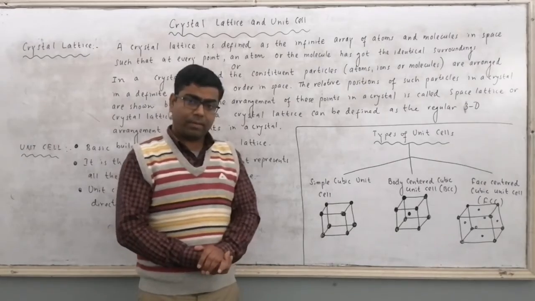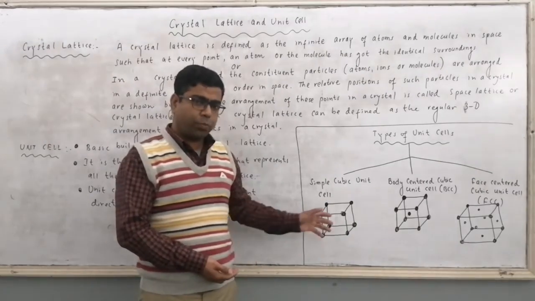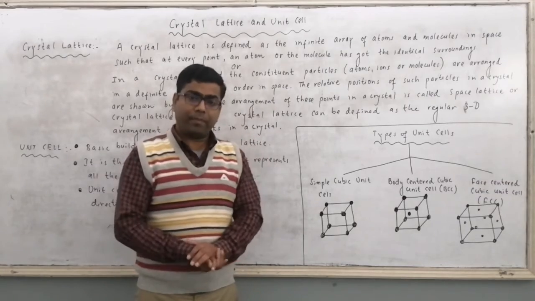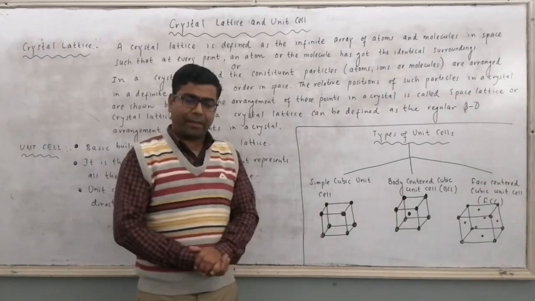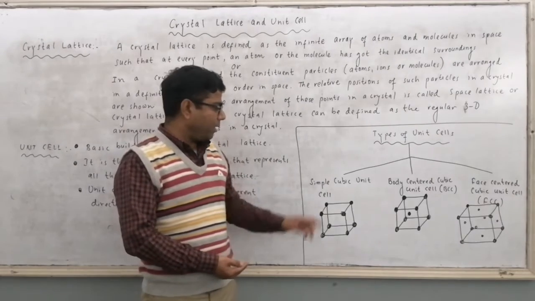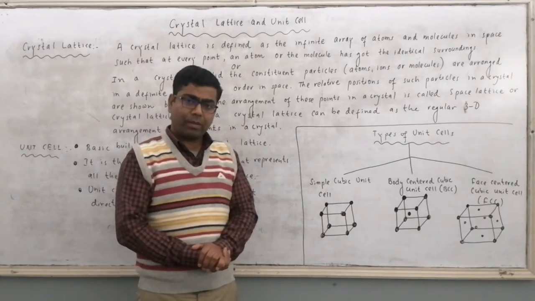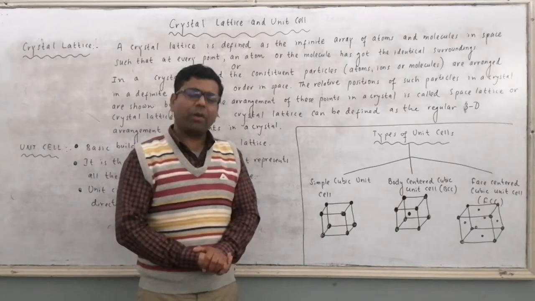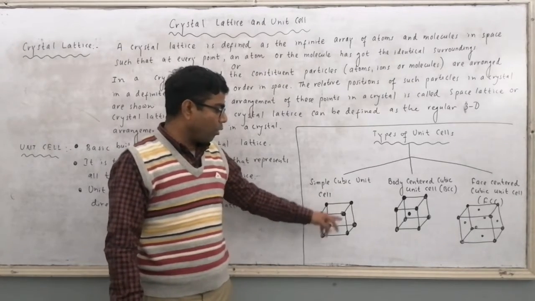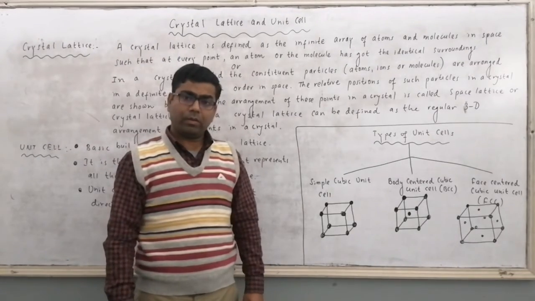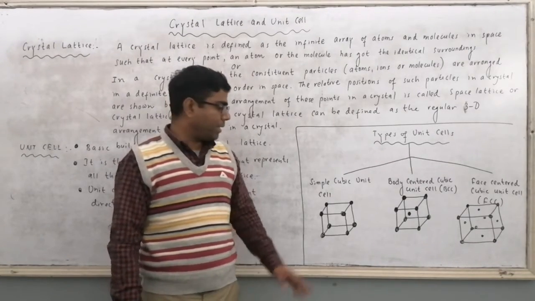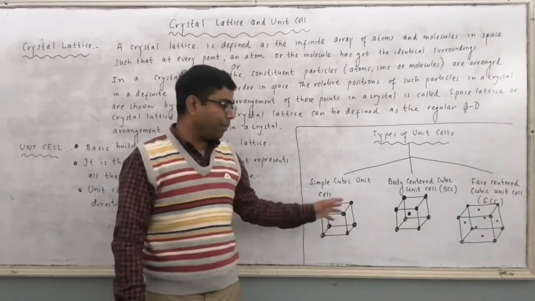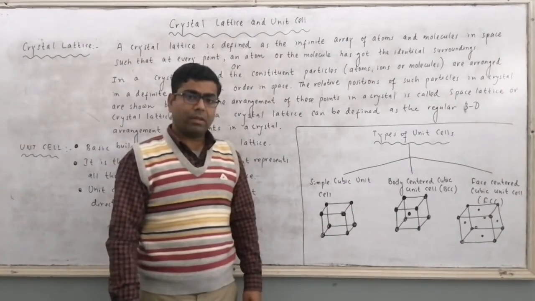These points, all the lattice points are separated here so that we can visualize the structure. Otherwise they are compactly packed. So first one, in simple cubic unit cell, all the particles or the lattice points or the atoms are present at the corner of the cube. Cube is having 8 corners, so at all the 8 corners we are having 8 particles or 8 atoms.